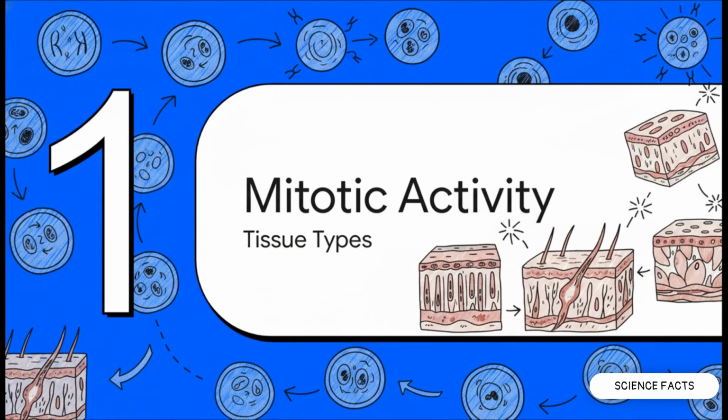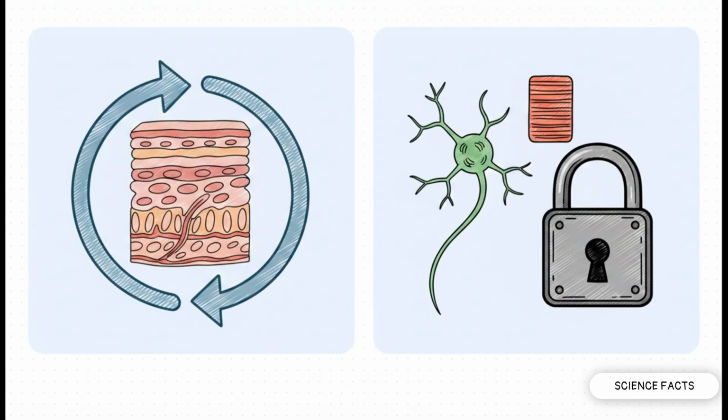All right, Section 1, mitotic activity and tissue types. Let's look at how mitotic frequency actually dictates tissue regeneration. This is a classic exam contrast. Normal growth heavily depends on the timing of cell division, and this timing varies wildly. Think about your skin. Those epithelial cells are constantly turning over. They're a labile population, regenerating continuously, usually on a tight 12 to 24-hour cycle.